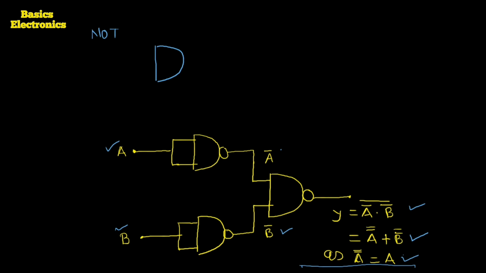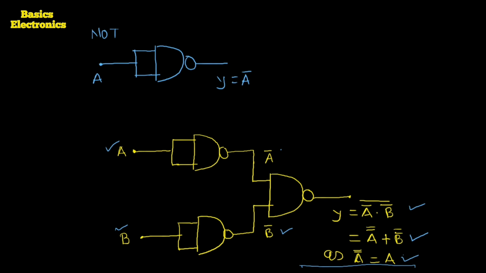The two inputs are there, and at the output side don't forget to apply the bubble. One input we apply by shorting these two inputs. So here is A. Just write down one sentence: the inverter can be constructed by using the NAND gate by shorting its input terminals so that we can apply the common input. So here the output Y is equal to A complement.